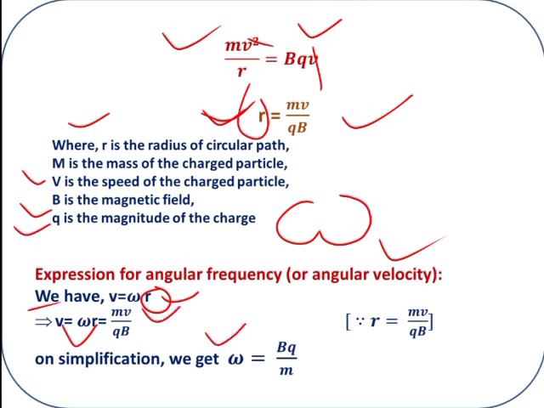So omega is equal to Bq divided by m. I hope you understood this simple expression. Only substitute the value of r and simplify for omega. These expressions will help you to solve problems.